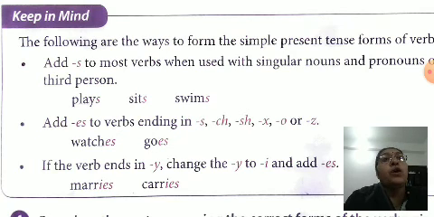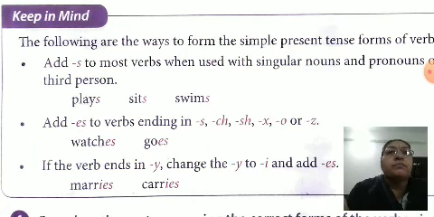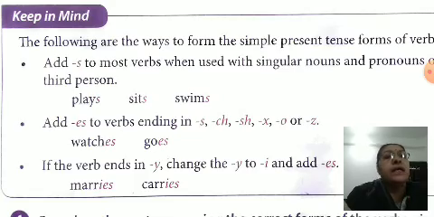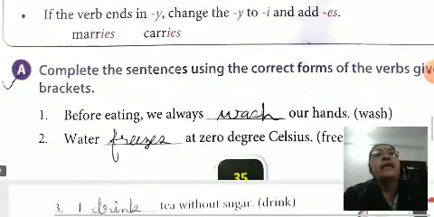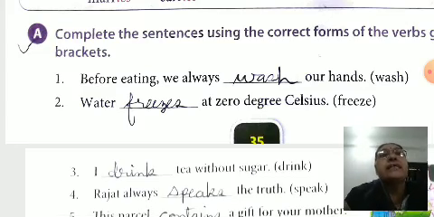Add es to verbs ending in s, ch, sh, x, o or z. Watch, watches. Go, goes. If the verb ends in y, change y to i and add es. Marry, marries. Carry, carries.